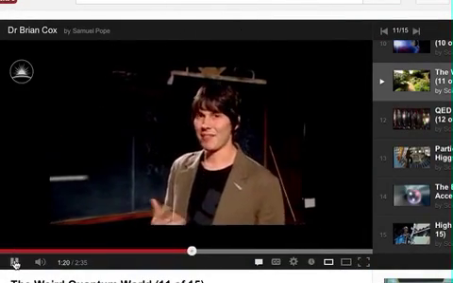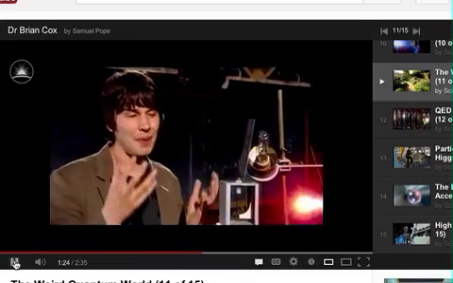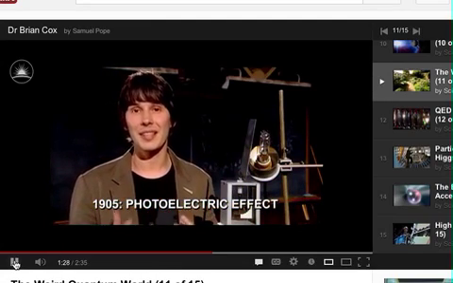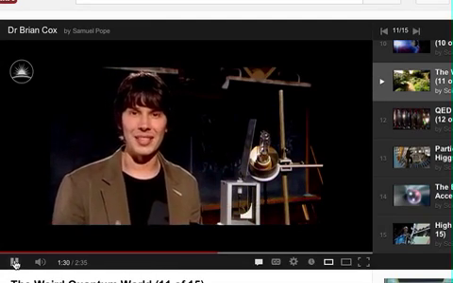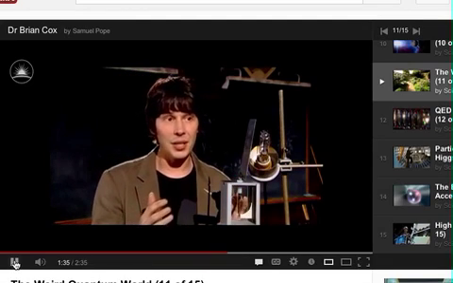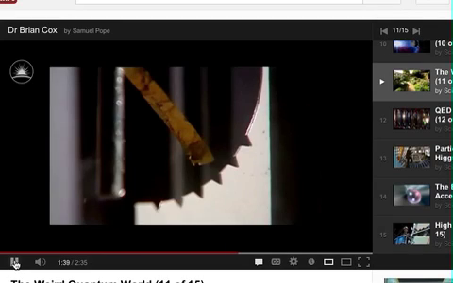Now, quantum mechanics at first sight seems like a pretty strange view of the world, but it's experiments like this, the photoelectric effect, done at the turn of the 20th century, that forced us into that picture. Now, this is a gold leaf electroscope, and it's charged up. There's an excess of electrons on this plate, which causes the gold leaf to rise.